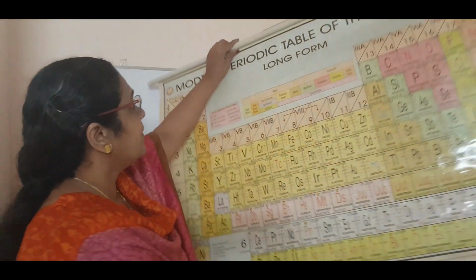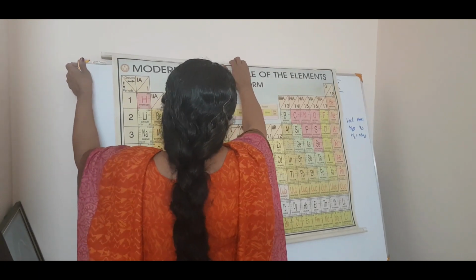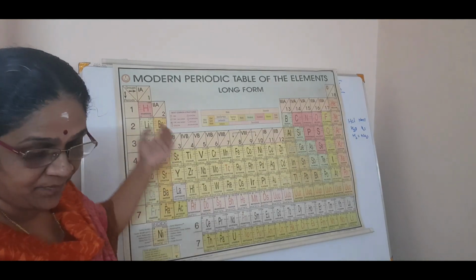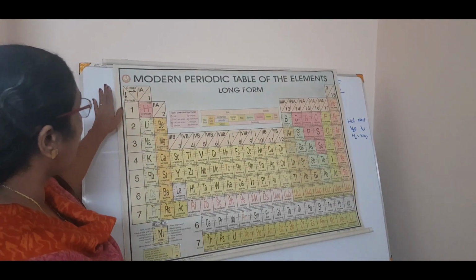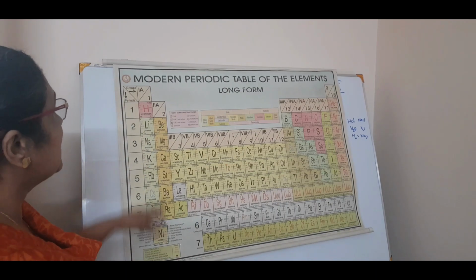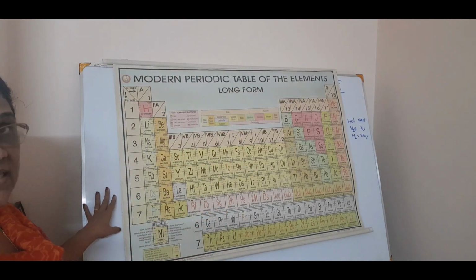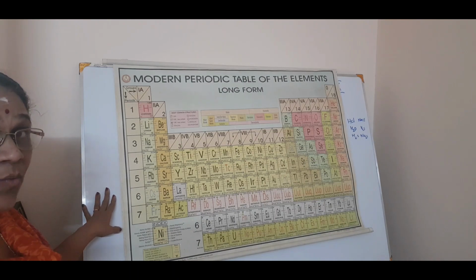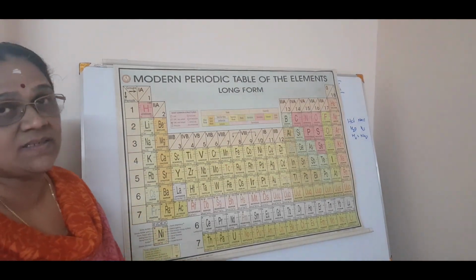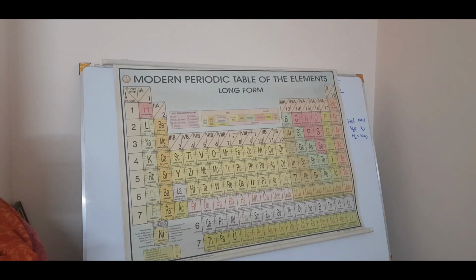So this is the modern periodic table of the elements, which is also called the long form periodic table. Just have a look at the long form periodic table. Hope you can see this, right? So this is called the modern periodic table of the elements, long form, which was put forward by Mendeleev, isn't it? Now by taking what? Atomic number as the fundamental property and not atomic mass. So now I will give you a clear picture of this modern periodic table.